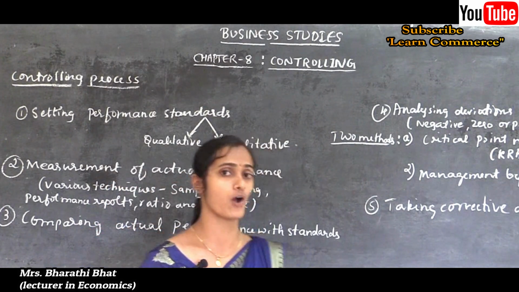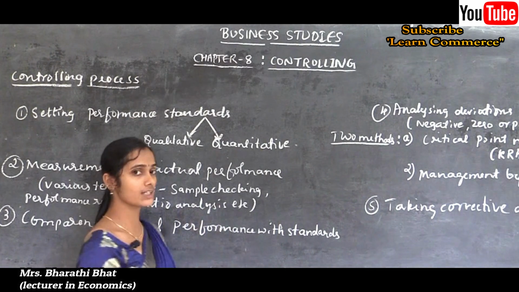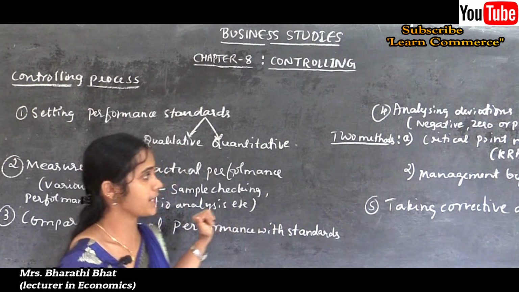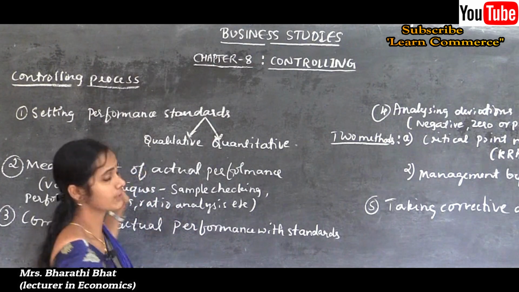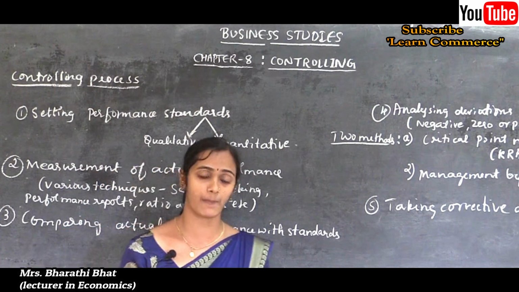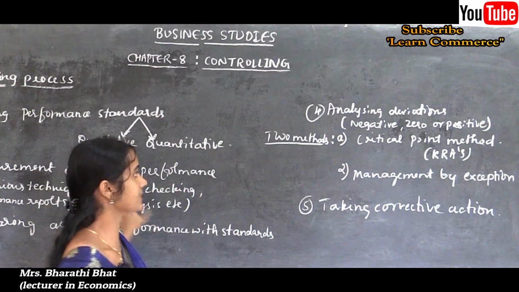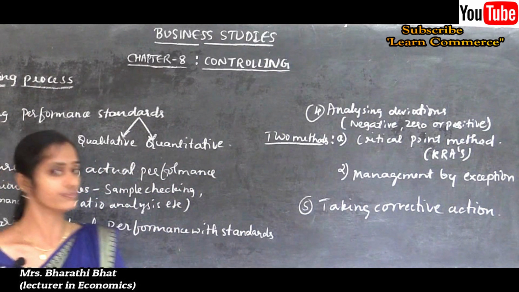Management has to perform the controlling function in an effective manner, along with the other functions of management, by following all the steps and processes. So these come under the process of controlling.